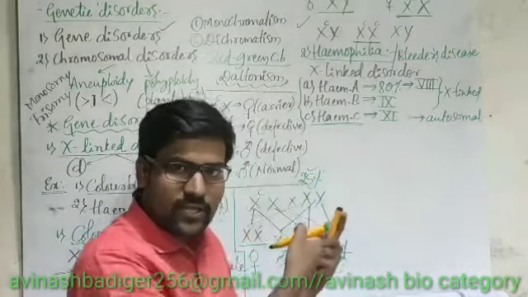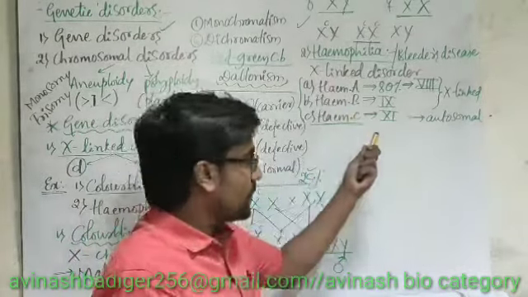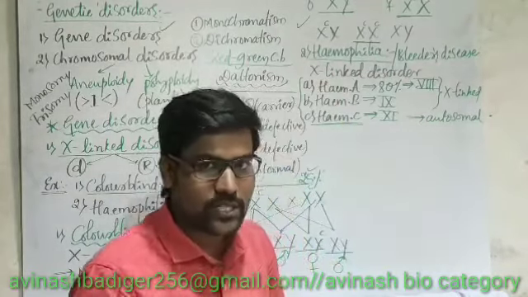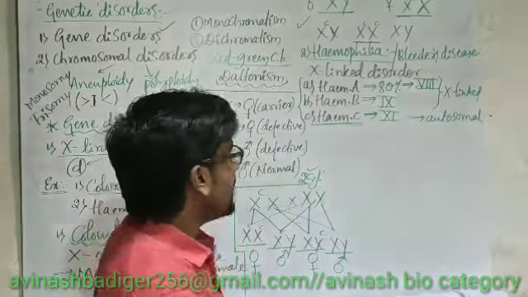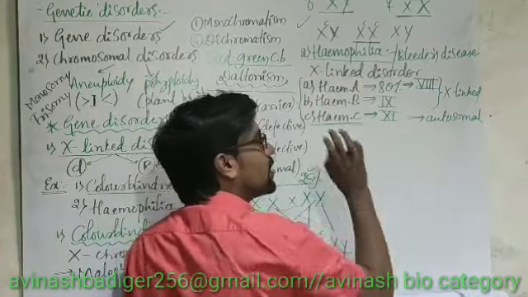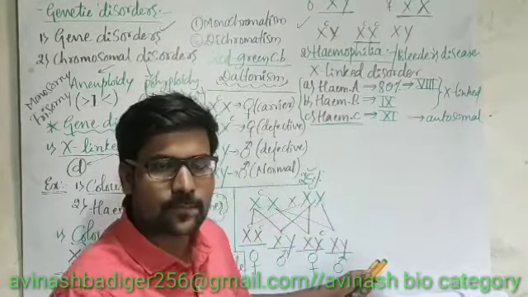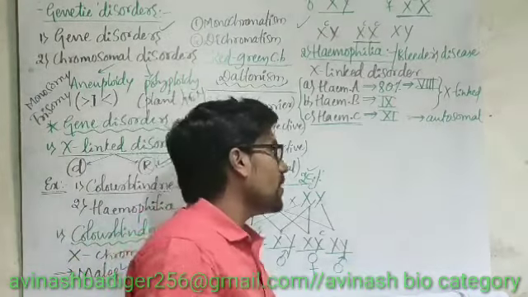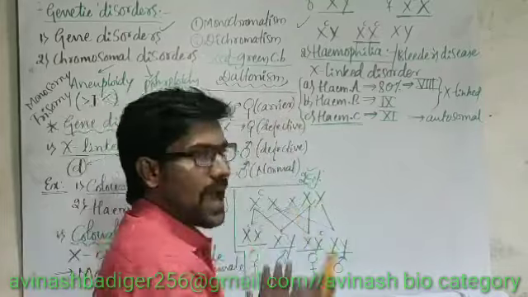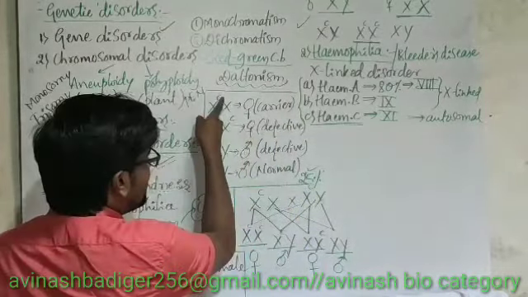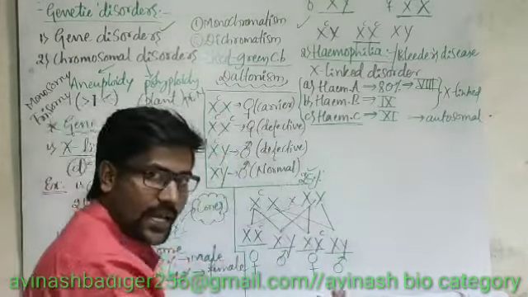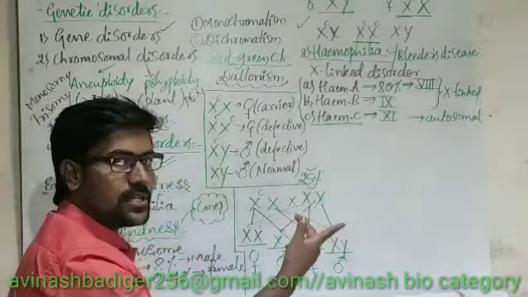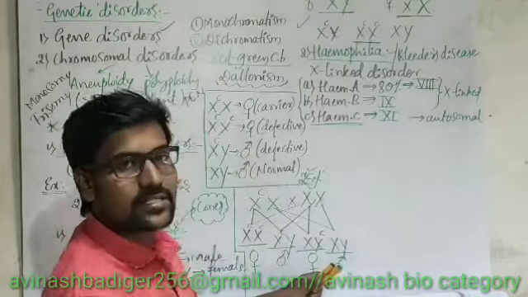Hemophilia C, of course, is a rare disorder compared to A and B. It is not an X-linked disorder; it is an autosomal recessive disorder. Mostly we have to consider hemophilia A and B. In the case of hemophilia, the pattern is the same as in color blindness. If I change C to H, H meaning hemophilic gene, it becomes a hemophilic condition as it is.